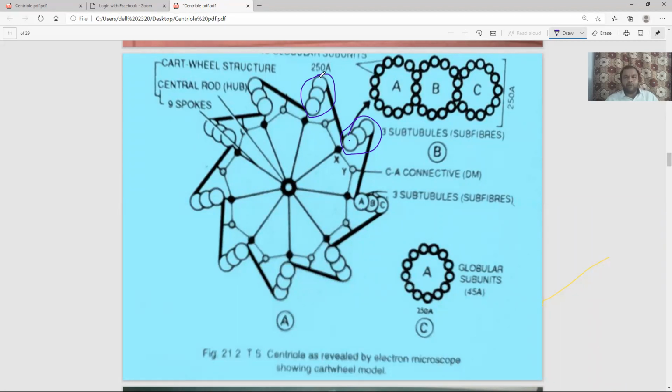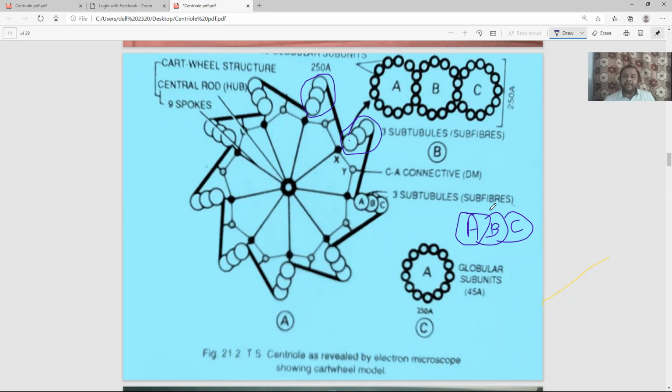The remaining two are C-shaped. The first is round, let it be labeled A, and the remaining are C-shaped. C for cat. So they are C-shaped. So these three are the microtubules.